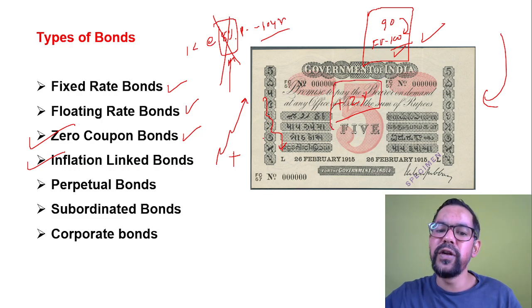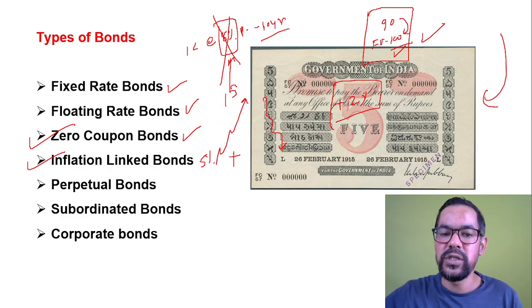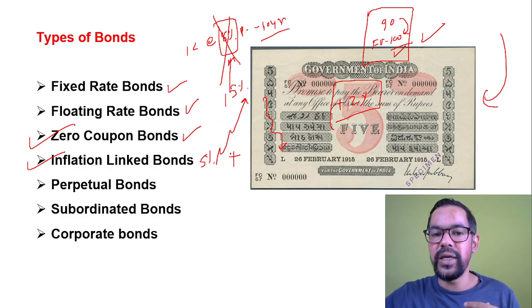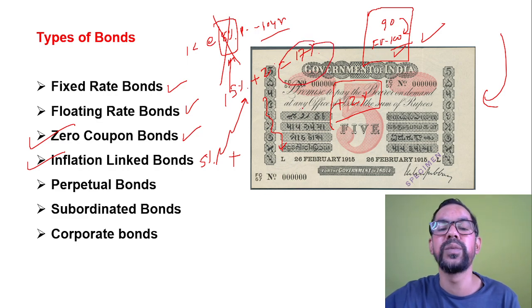If at the time of issuance inflation was 5%, and now it becomes 15%, then to protect your real income, they'll give you 15 plus 2%, which is 17% rate of interest on this particular bond.